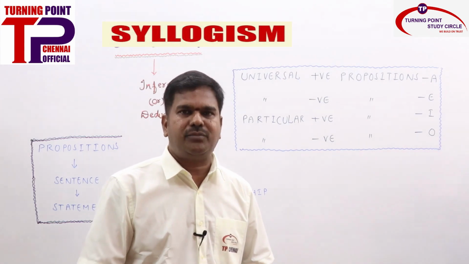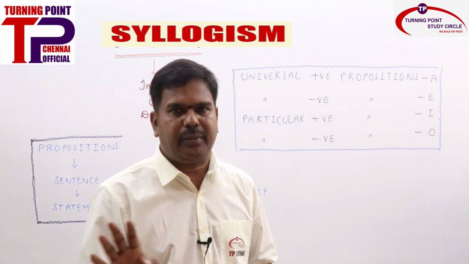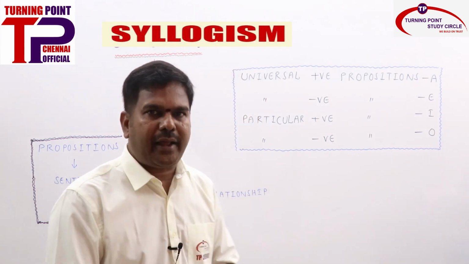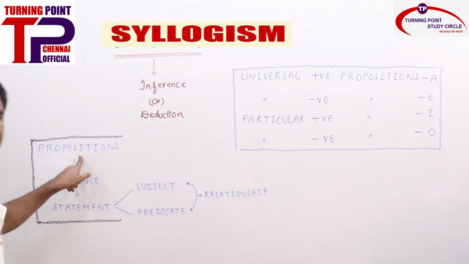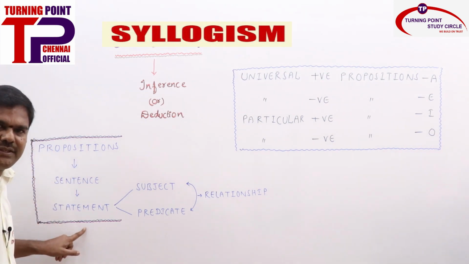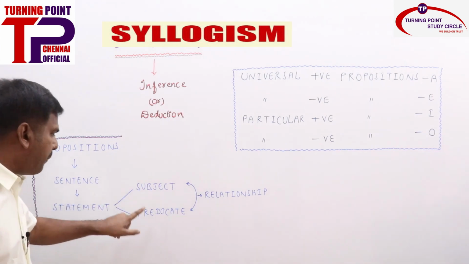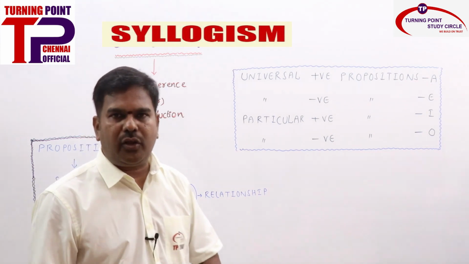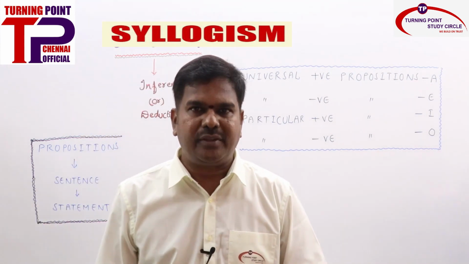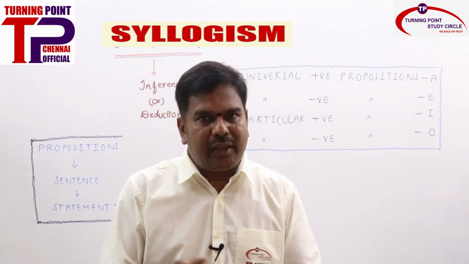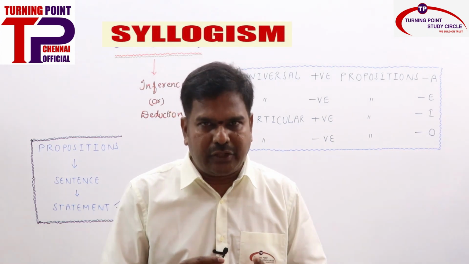In all syllogisms we have 4 types of statements. Only 4 types of statements. Here we call them propositions. A proposition is nothing but a sentence which makes a statement having a subject, a predicate and a relationship between subject and predicate. In syllogisms we have only 4 types of statements. Even in the entire universe, whatever statements are given, we can convert them into these 4 types of statements only.